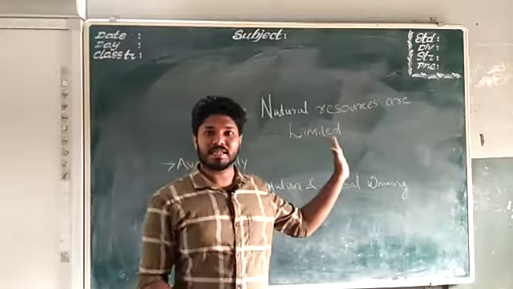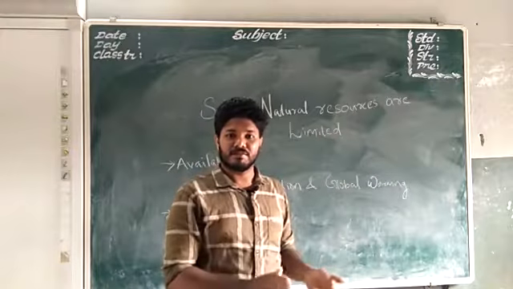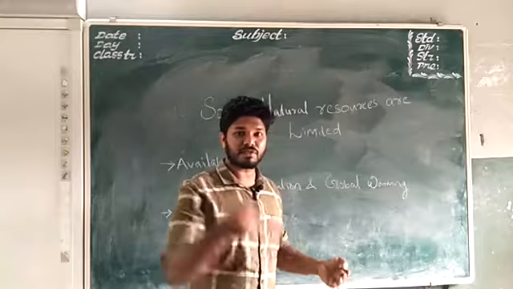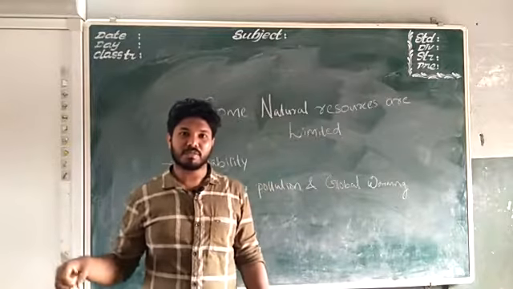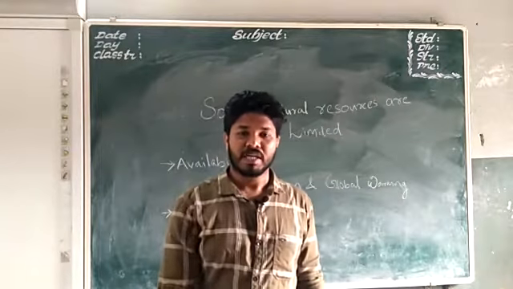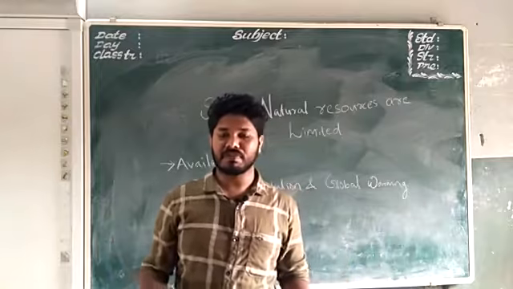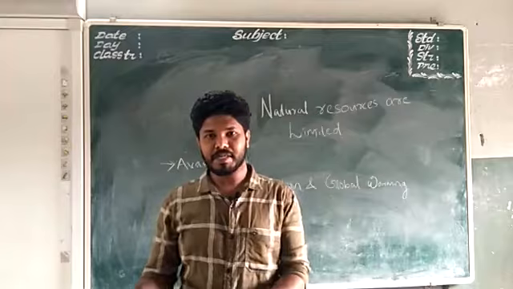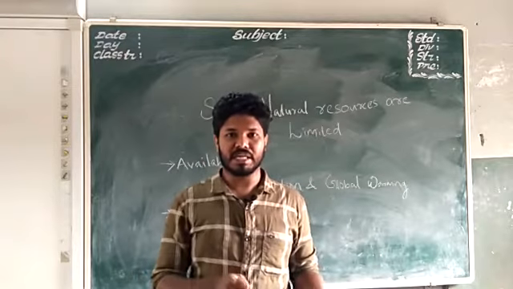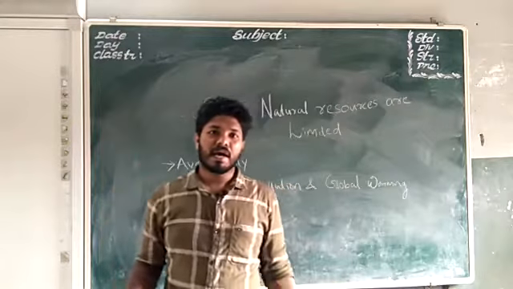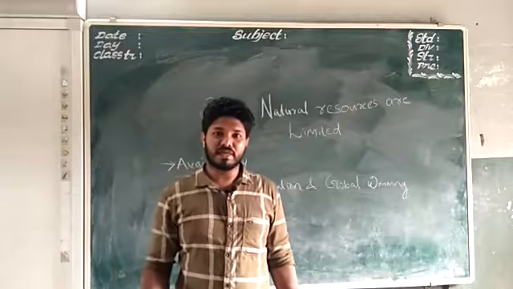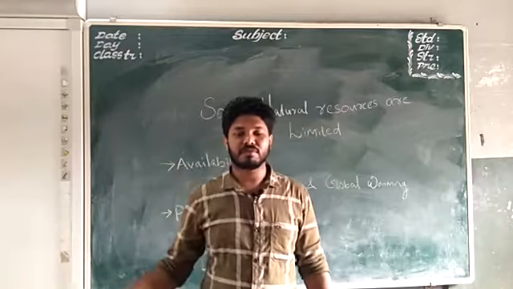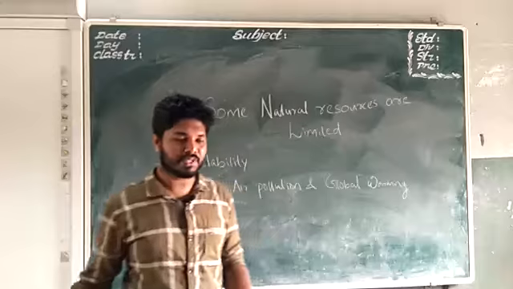So we understood that some natural resources are very limited because it took millions of years to make them. The production of a natural resource is done by nature itself, so we can't do anything for that. We can't make coal or petroleum in the laboratory. It took millions of years, and it is only by the natural process that it gets converted into these fuels, that is coal and petroleum.